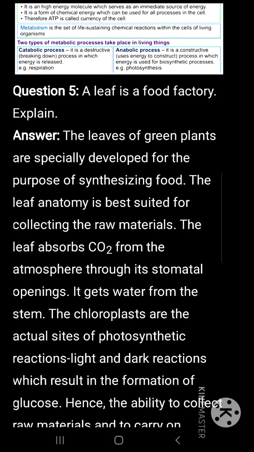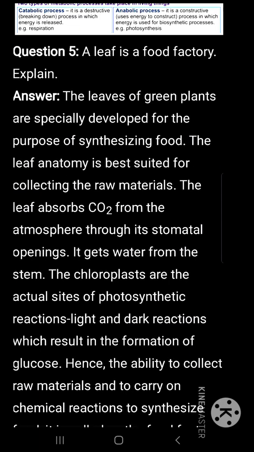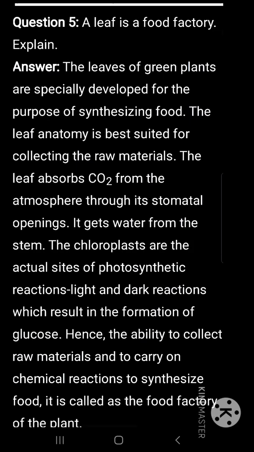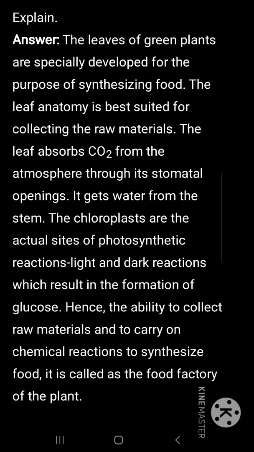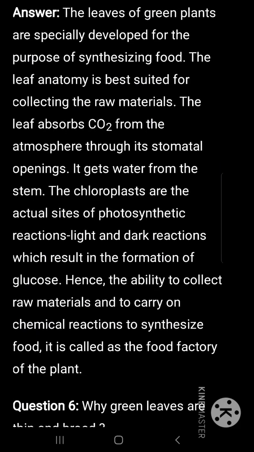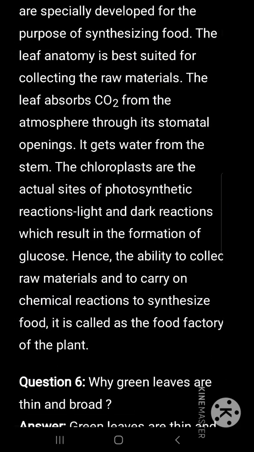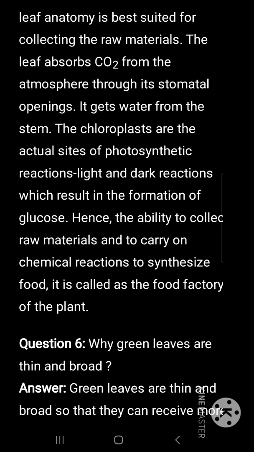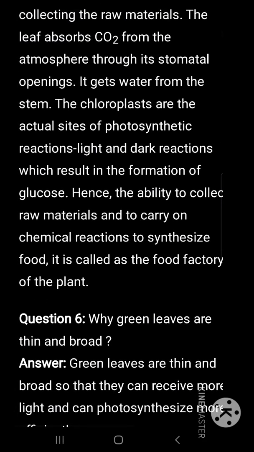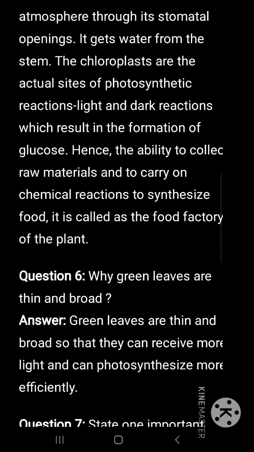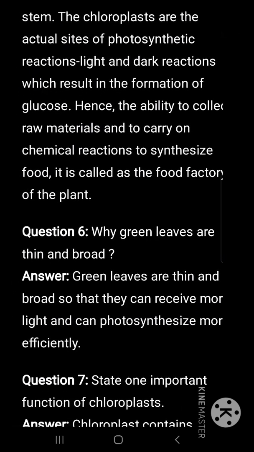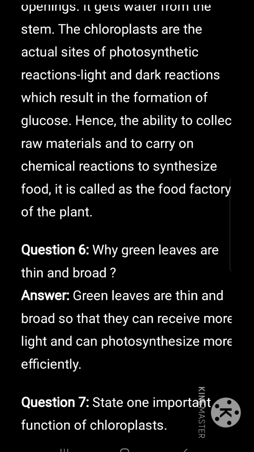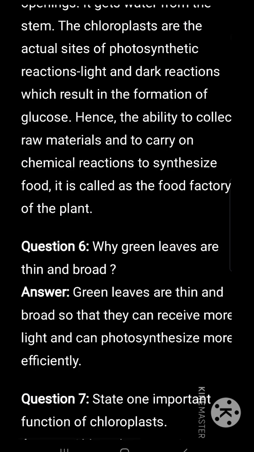that is photosynthesis. A leaf is a food factory, explained. The leaves of green plants are specially developed for the purpose of synthesizing food. The leaf anatomy is best suited for collecting the raw materials. The leaf absorbs carbon dioxide from the atmosphere through its stomatal openings. It gets water from the stem. The chloroplasts are the actual sites of photosynthetic reactions, light and dark reactions, which result in the formation of glucose. Hence, with the ability to collect raw materials and to carry on chemical reactions to synthesize food, it is called the food factory of the plant.